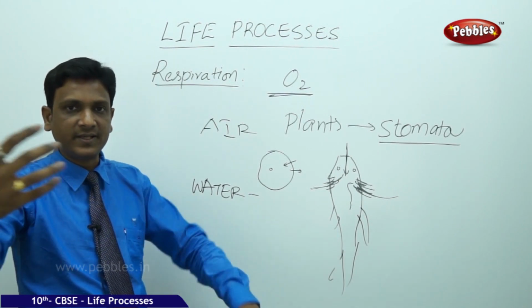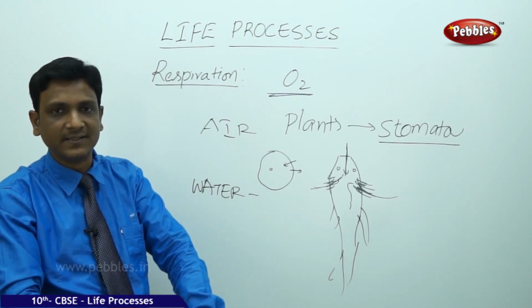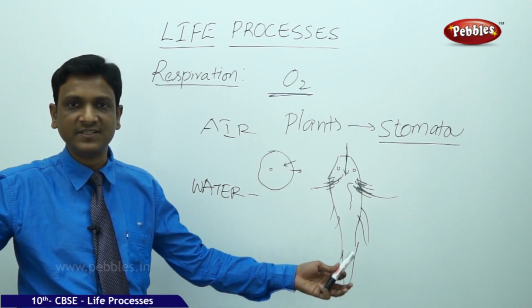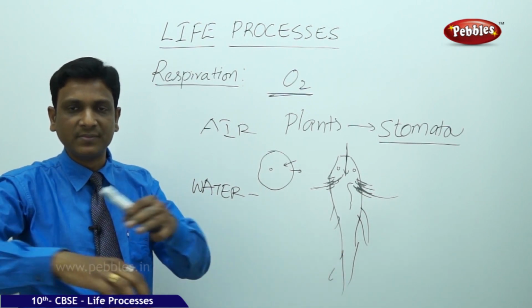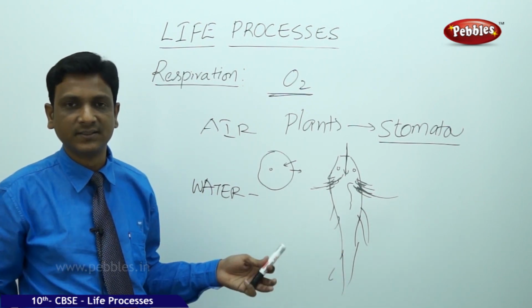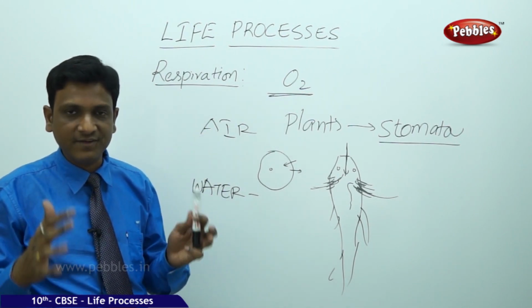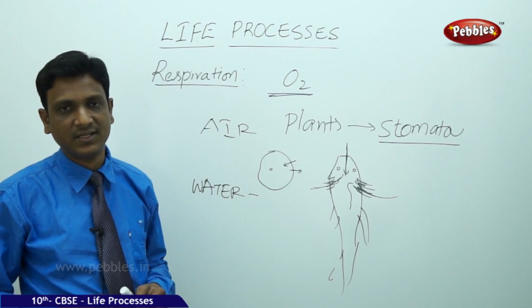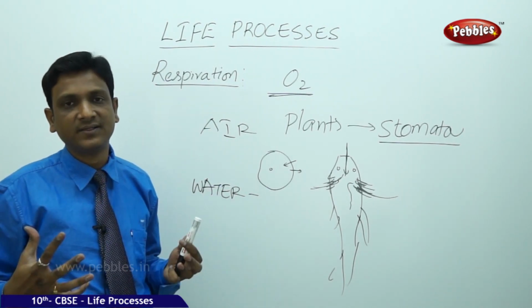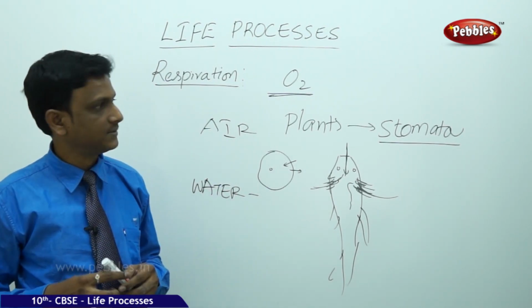See, we cannot take the oxygen through our skin. Our skin has a large surface, it is exposed to the air. But from the air, our skin cannot take any oxygen. The air has to go into some structure in which the diffusion of gases takes place. So this structure is well protected inside the body, that is the lungs.